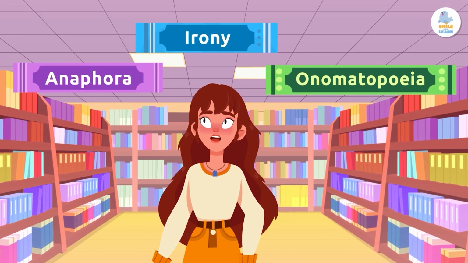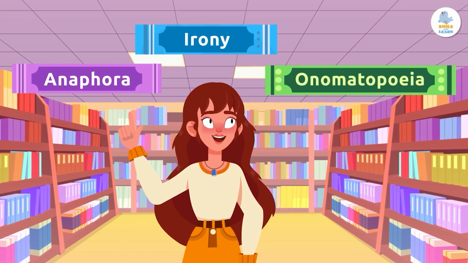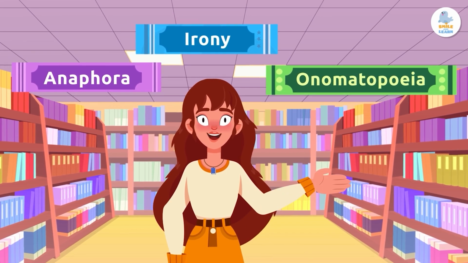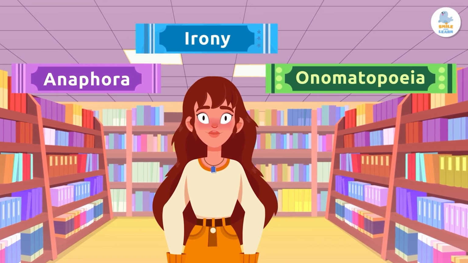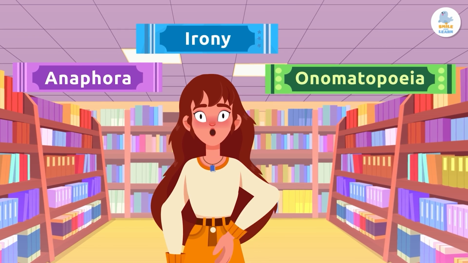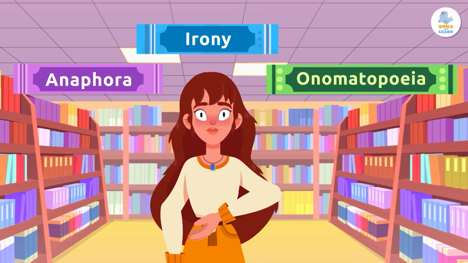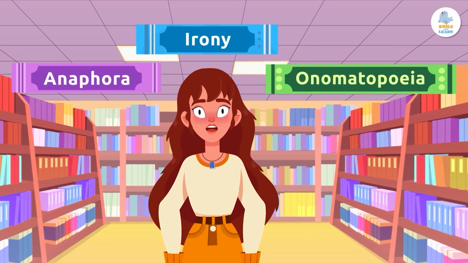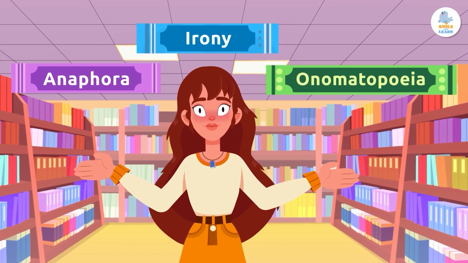Today we're going to talk about 3 literary devices: anaphora, irony, and onomatopoeia. Writers use them to give rhythm, humor, and sound to their texts. Like other figures of speech, they make our writing more interesting. Let's take a look at them.